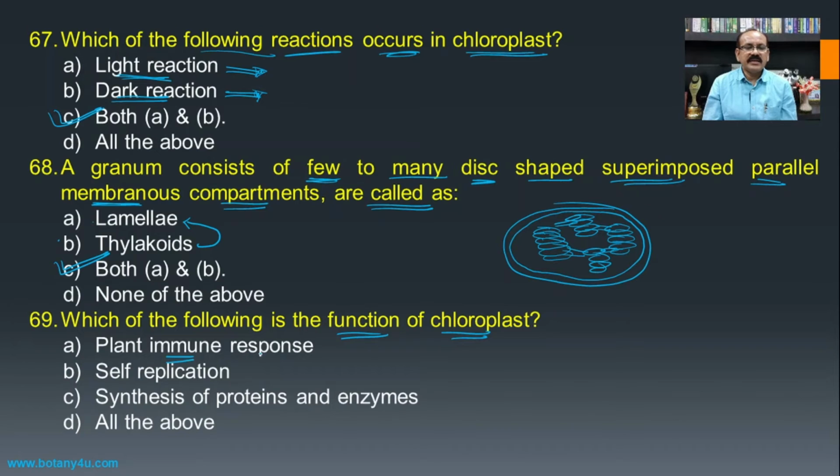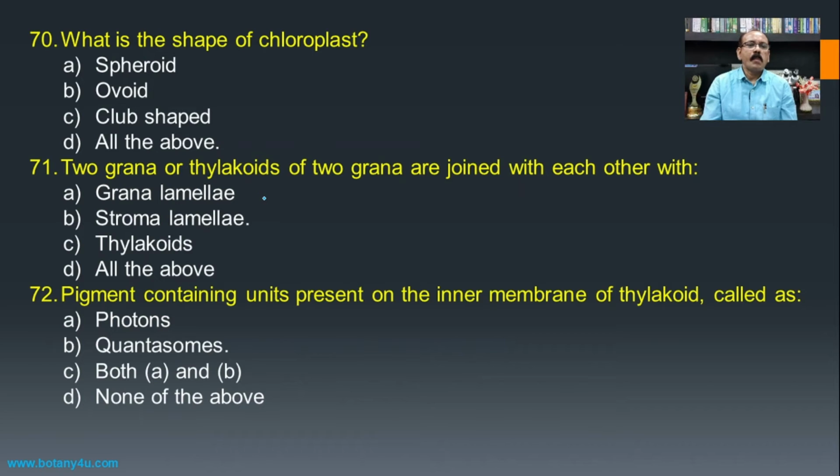The plant immune response. As in the plant there is no formation of antibodies, instead the chloroplast plays the role of providing the defense mechanism. Then, chloroplast is a self-replicating cell organelle, and as it has its own DNA and RNA, it is responsible for the synthesis of its own proteins and enzymes also, and hence all the above becomes the answer for this question.